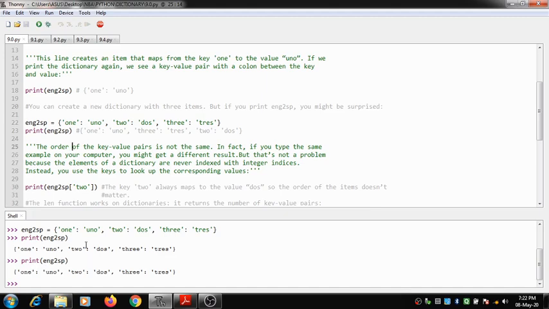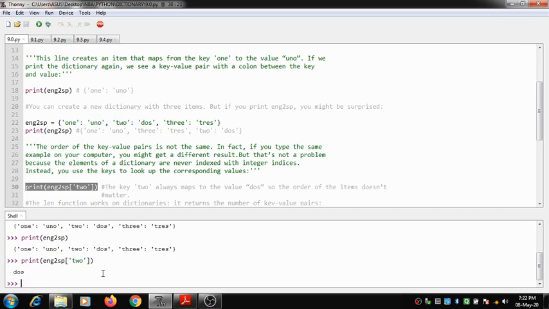If you want to know what exactly the key 2 is holding, with what value exactly, I can see it. You can see here I have entered the key 2 and then it is returning me the value. So the key 2 always maps the value DOS.